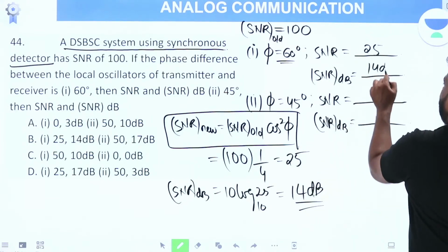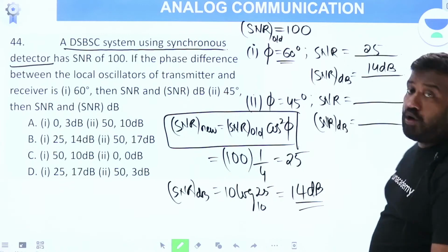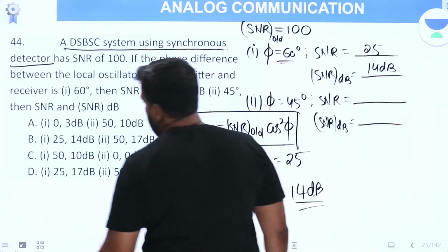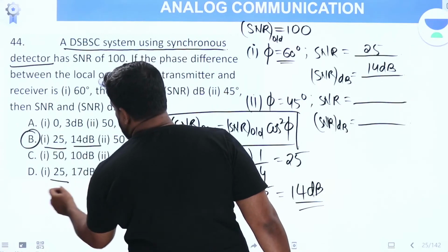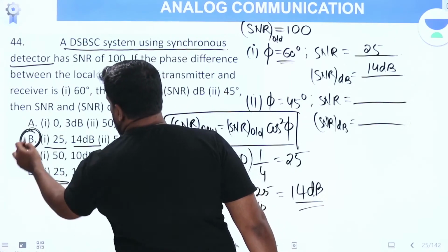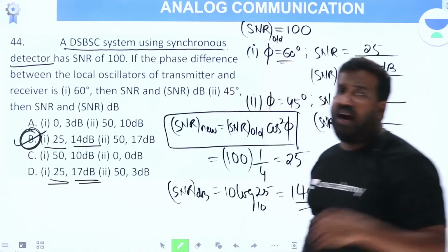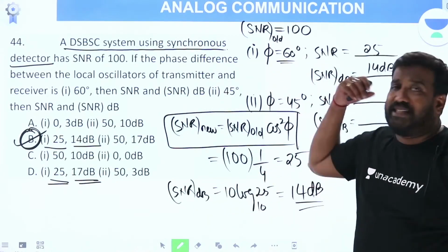25 and 14 dB. Only one option is having 25 and 14 dB. Here it is 25, but it is 17 dB. Only one option, 25, 14 dB. You need not solve the second question. Option B is the answer. Done.